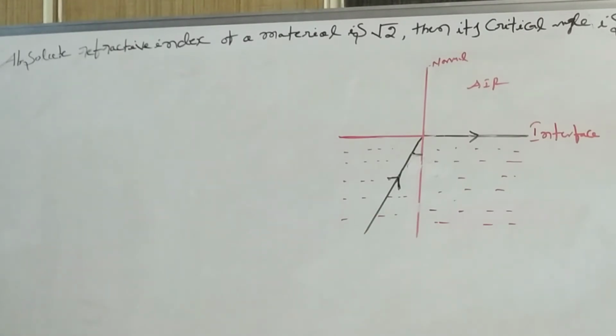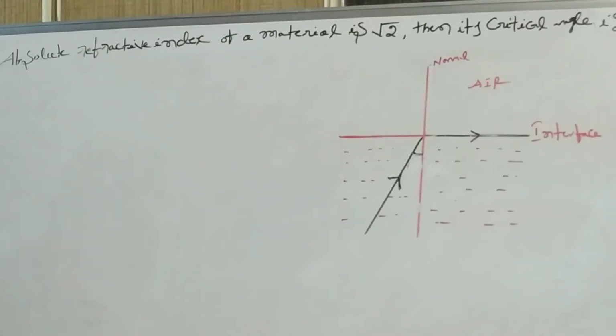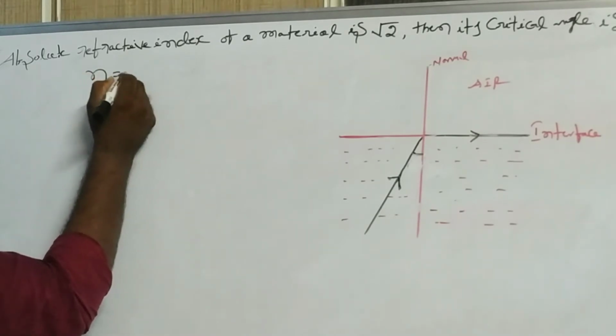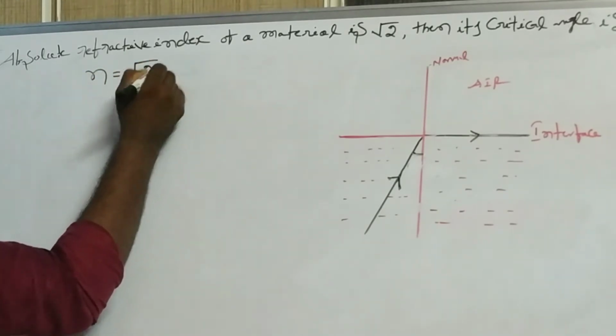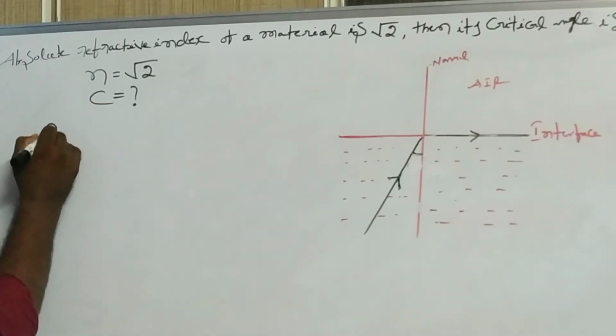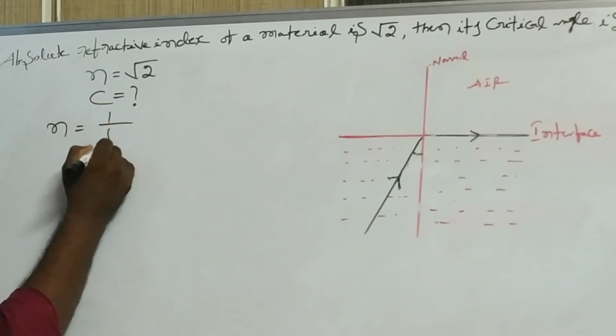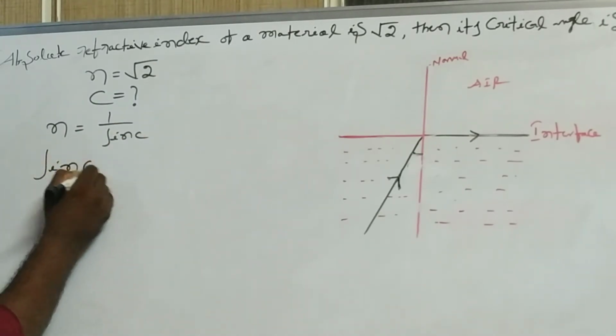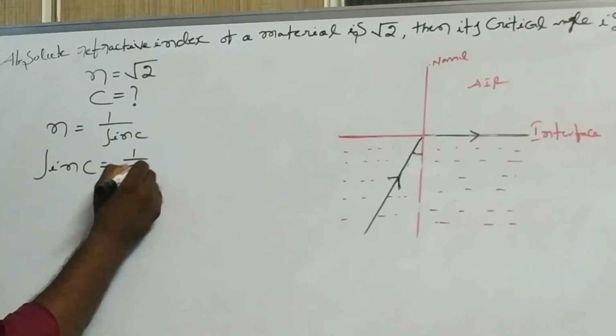Next problem. The absolute refractive index of a material is √2. Then its critical angle is? Here the refractive index of the material is given, that is √2. Now we can find the critical angle. You know n equal to 1 by sin c, then sin c equal to 1 by n.